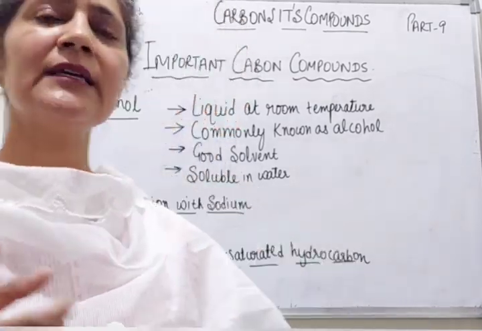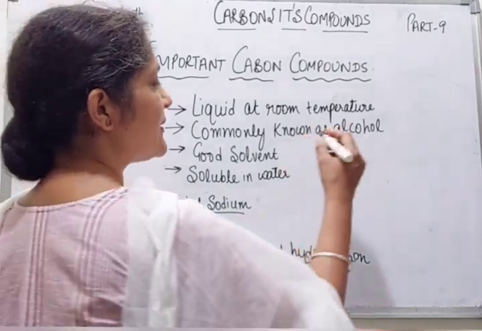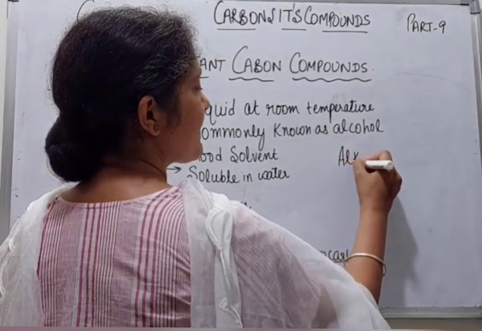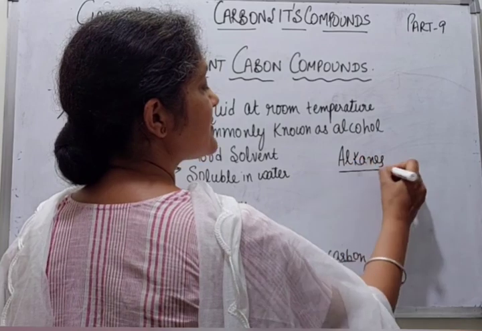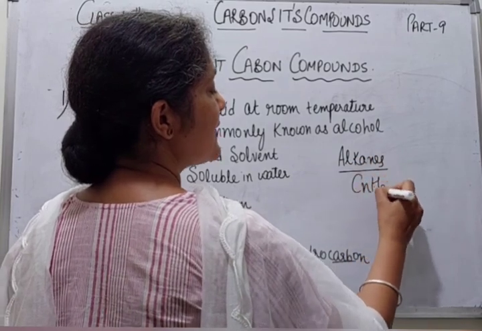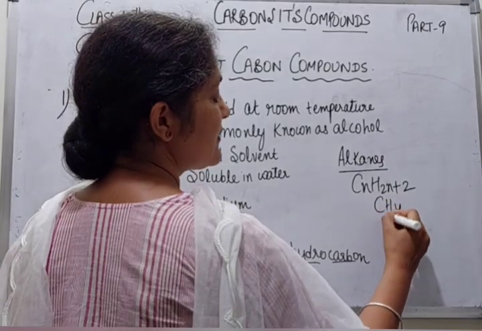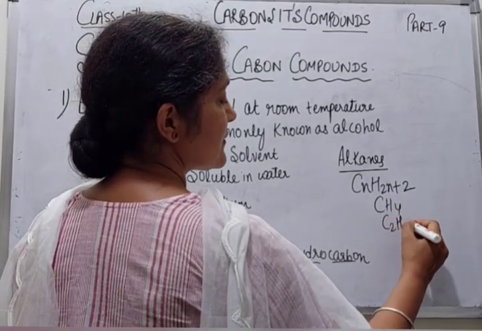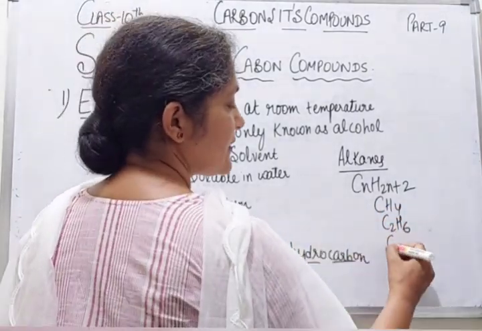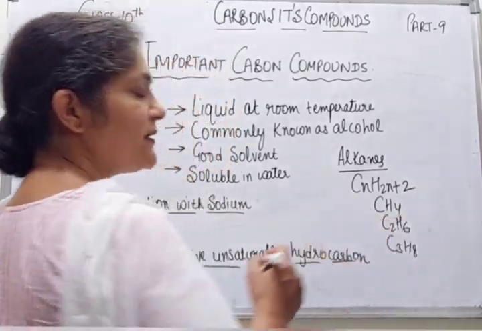Now students, what is ethanol? As we discussed, alkanes have the general formula CnH2n+2. Like this is methane, this is ethane, this is propane. Right students?